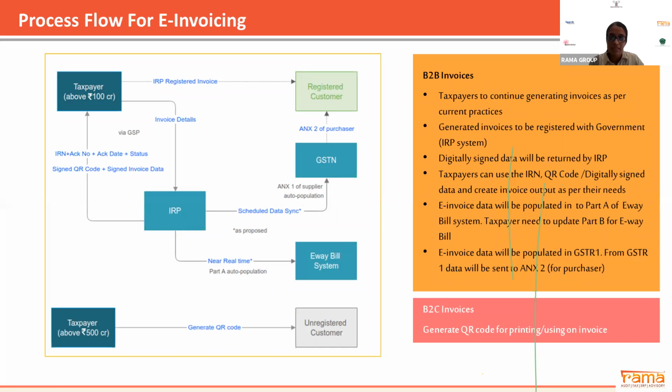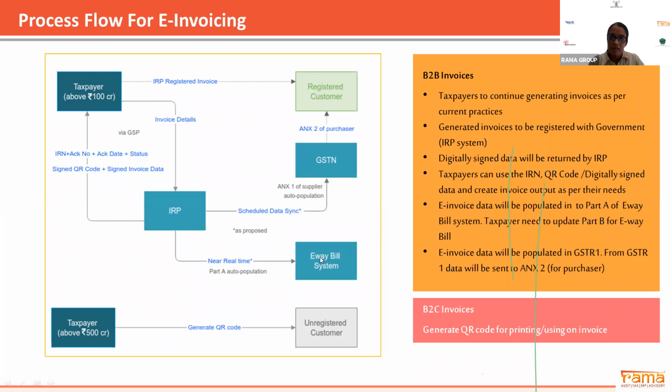So currently the process has started and all your information is available on your GSTR1 and to your customer. So there will be a lower dependency on GSTR1 to upload additional information on the GSTN. If all your invoices are B2B and e-invoicing is applicable, it will automatically be auto-populated in your GST returns. In a similar manner, IRP will also send the information to the e-way bill system, where Part A and Part B of your e-way bill will get auto-populated.